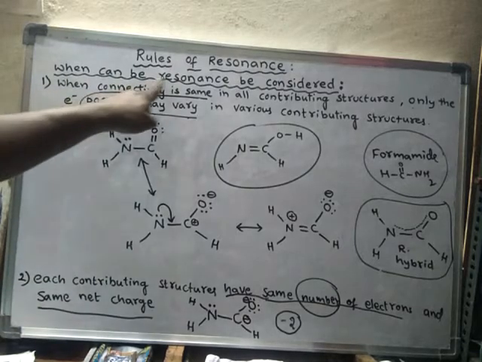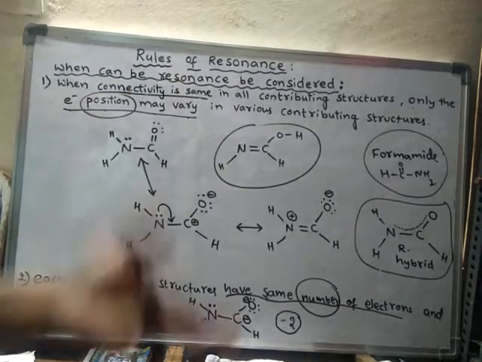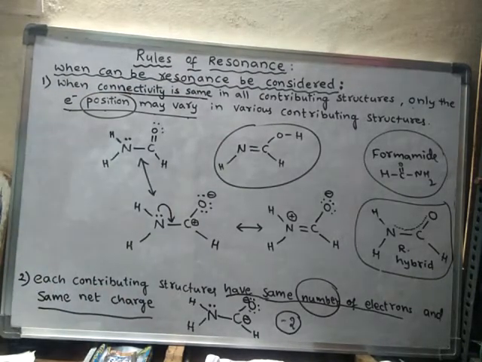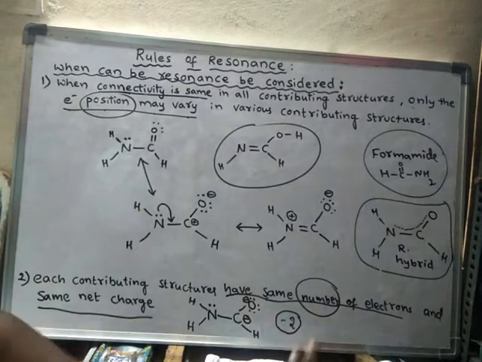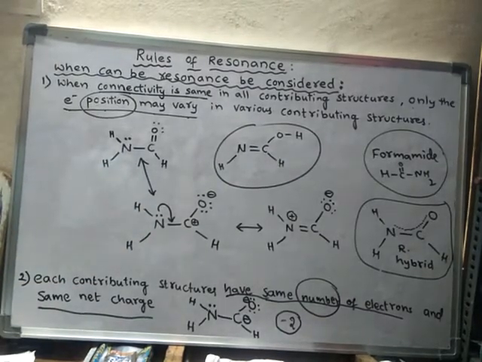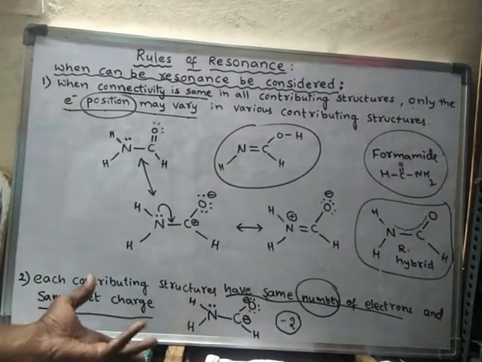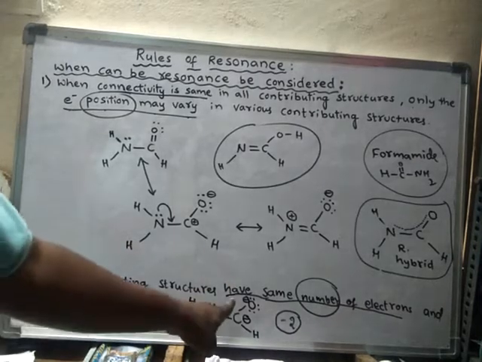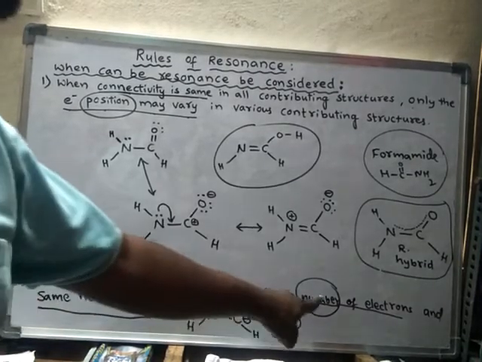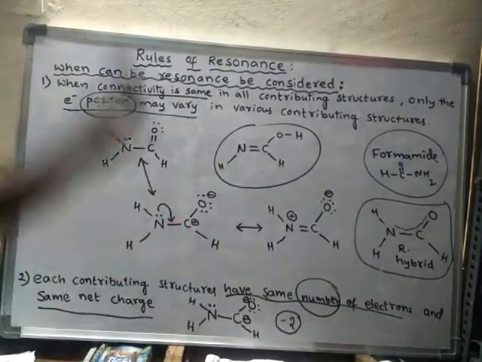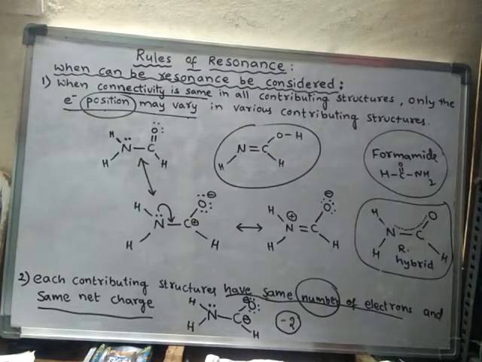So when can resonance be considered? Resonance can be considered under certain conditions: the connectivity of atoms should be the same, the position of electrons may vary, and all the structures should have the same number of electrons and the same net charge. So these are the conditions.